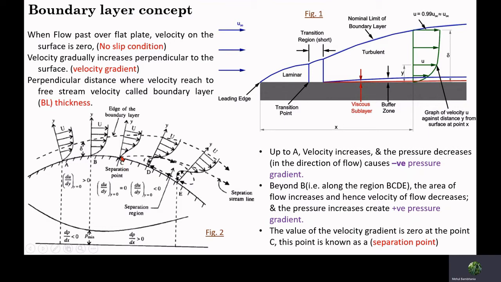So after point C, the fluid stream is not able to flow sticking with the surface, and that point is referred to as the separation point. From that point, the fluid separates from the surface. There is a certain region in which, due to the negative velocity gradient, the flow travels in the reverse direction, called reverse flow. This reverse flow creates a vortex in the reverse direction, and ultimately this zone is referred to as the wake zone.